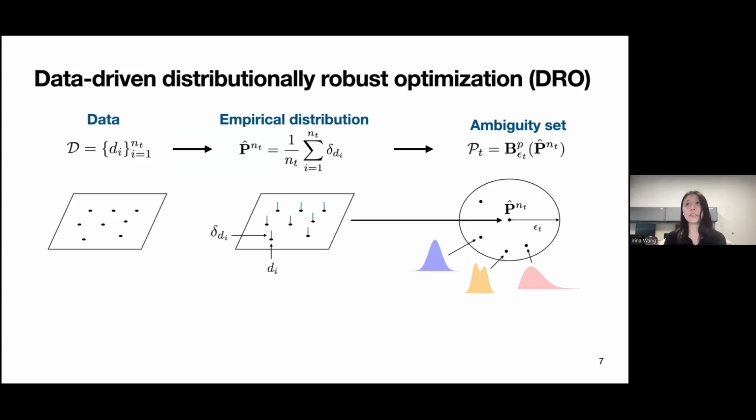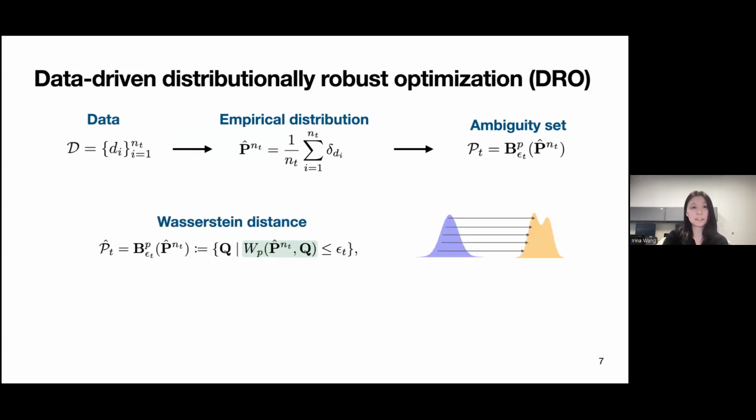And the ambiguity set will be constructed as a ball around this empirical distribution. So we have some parameter p here that tells us the order or structure of this ball, and we also have an epsilon parameter that's the radius of the ball. For example, a very popular way to characterize this ball is to use the Wasserstein distance. So, in this ball, we include all distributions Q that are within this Wasserstein p distance from the empirical distribution, using this radius epsilon.